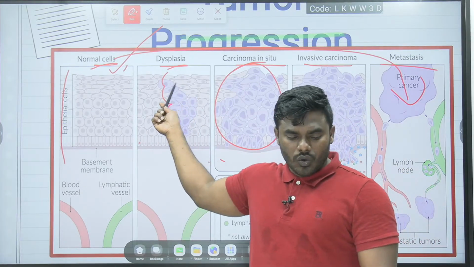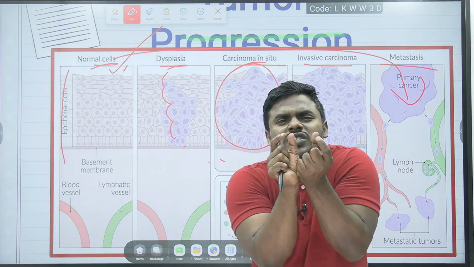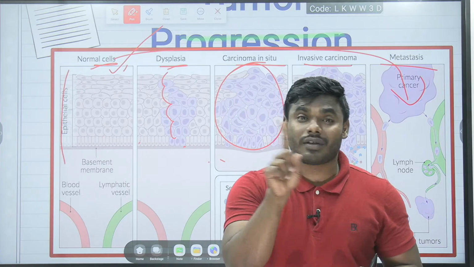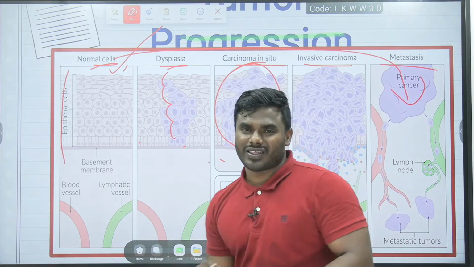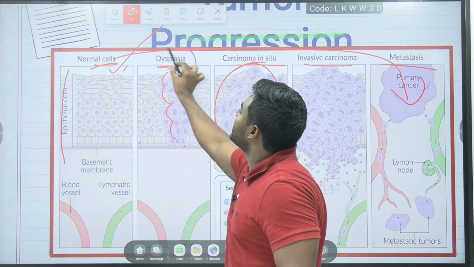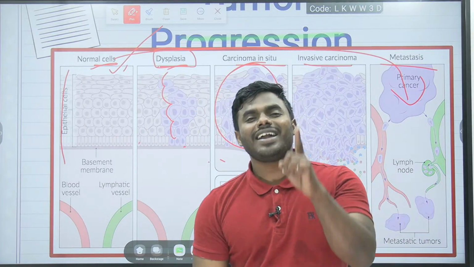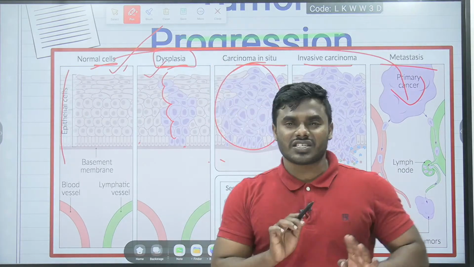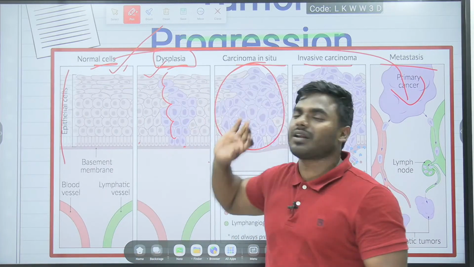In a tissue, all the cells are not affected. Only a few cells are affected. Those few cells, very slowly, not rapidly, are affecting all other cells, which we can call the dysplasia stage. If you identify the cancer in the dysplasia stage, we can easily treat that particular cancer.